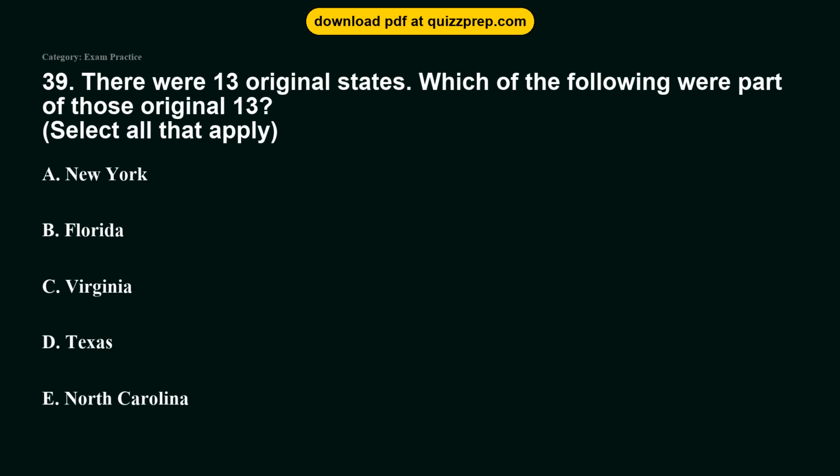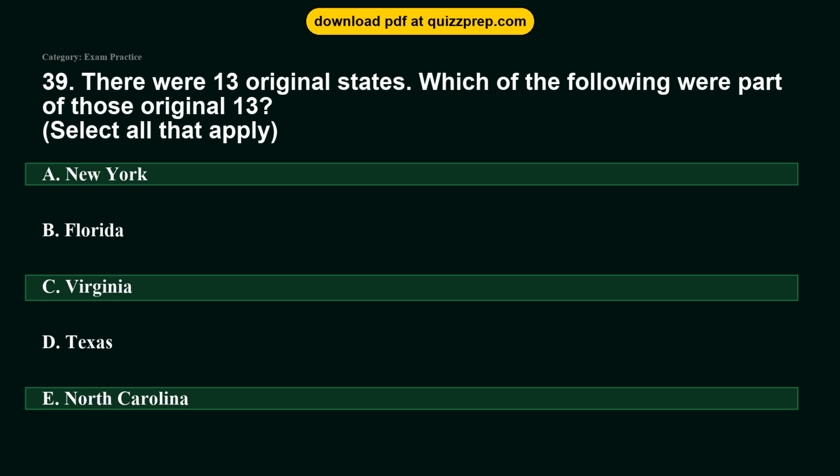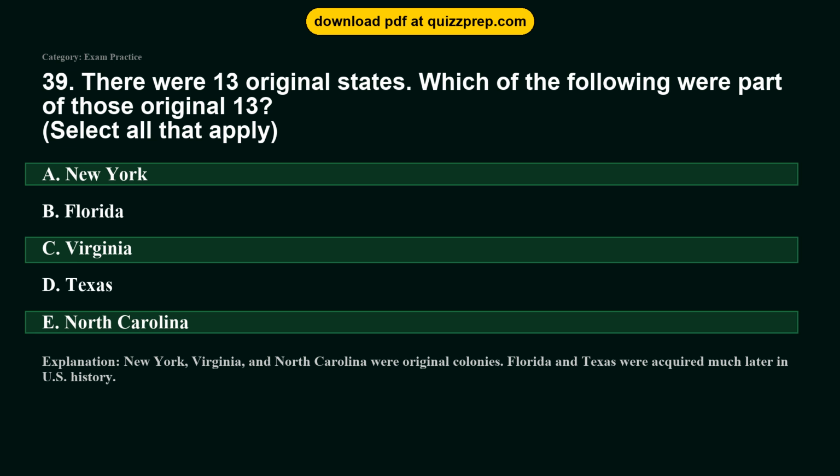There were 13 original states. Which of the following were part of those original 13? Option A, New York. Option B, Florida. Option C, Virginia. Option D, Texas. Option E, North Carolina. The correct answers are options A and C and E. New York, Virginia, North Carolina. New York, Virginia, and North Carolina were original colonies. Florida and Texas were acquired much later in U.S. history.